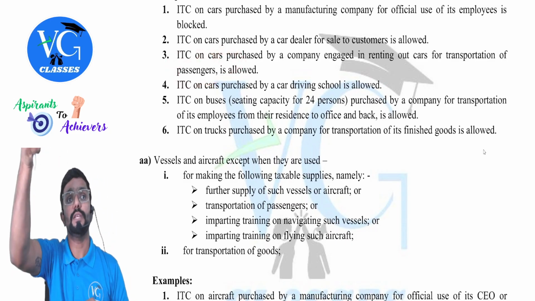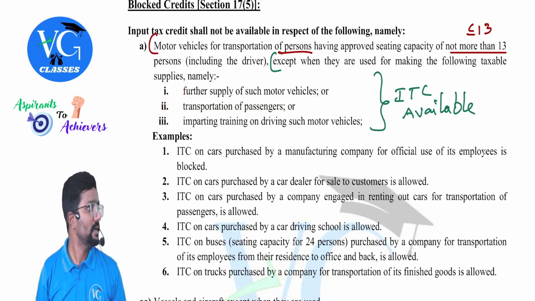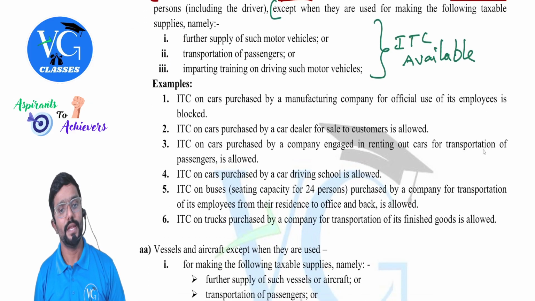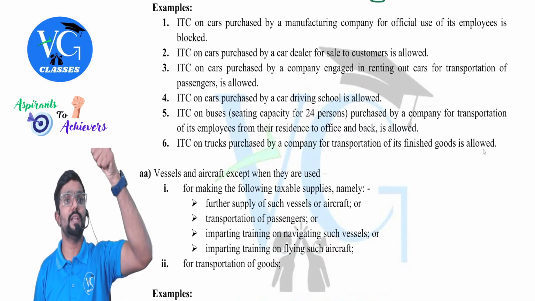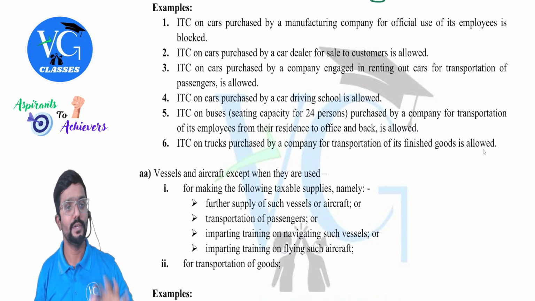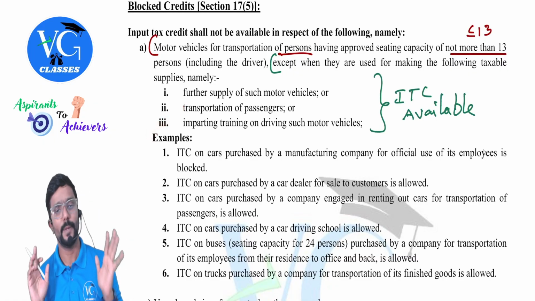Next, ITC on car purchased by a company engaged in renting out cars for transportation of passengers. Is it allowed? Yes. Where is it covered, sir? Here. It is allowed, guys. Next one. ITC on car purchased by a car driving school. Is it allowed? Maruti driving school. Allowed. Where is it covered, sir? Here. So for each of them, I have given one example.